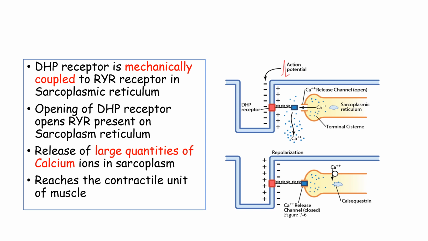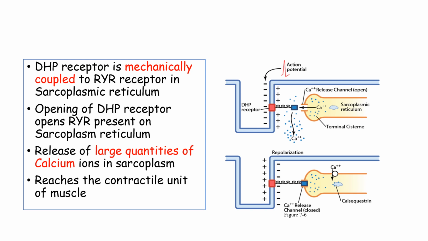So the activation of this dihydropyridine receptor, which you can see in red color, will lead to the mechanical pulling of the ryanodine receptor, and when it is activated, there is release of calcium from the sarcoplasmic reticulum because it is high in level. So diffusion of calcium will occur from the sarcoplasmic reticulum to the sarcoplasm. As a result, the calcium will be more in the sarcoplasm, reaching a level of 10^-4 moles compared to its previous level of 10^-7.